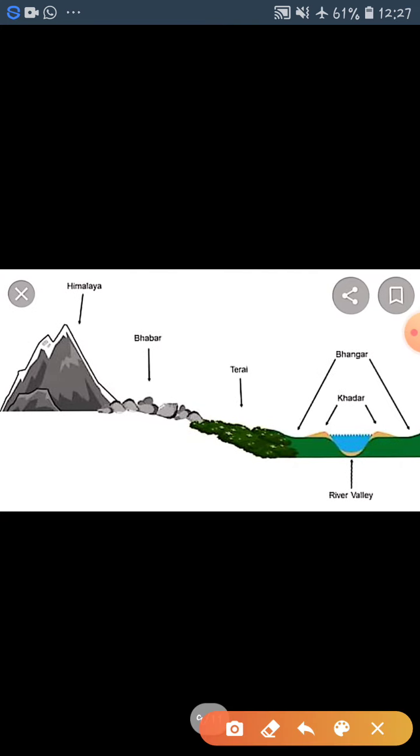Now the second one is Terai. What is Terai? South of the Bhabar belt lies the Terai region. This is your Bhabar and this is south of the Bhabar belt. It is a wet, swampy, and marshy region where the streams and rivers re-emerge. You all know the meaning of wet. What do you mean by swampy?